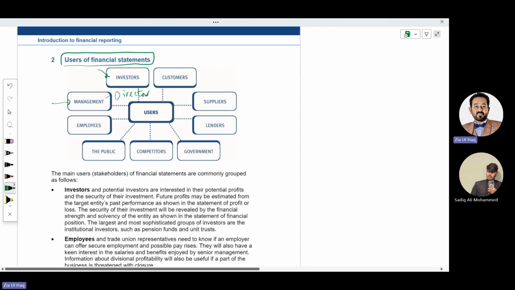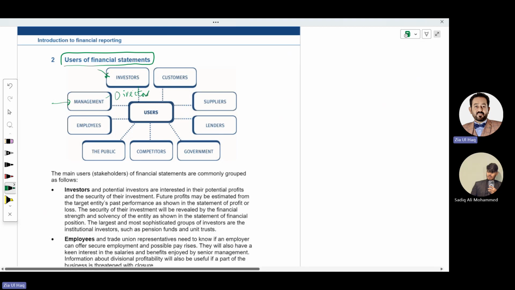Investors are the users of financial statements. If any investor wants to make an investment in the company, he will look at the company profitability from where? From financial statements. Whether the company's profits are growing, whether company sales are growing, how much is the profit of the company, because after making an investment, he is going to generate a return. So return will be generated if the company is generating profit.